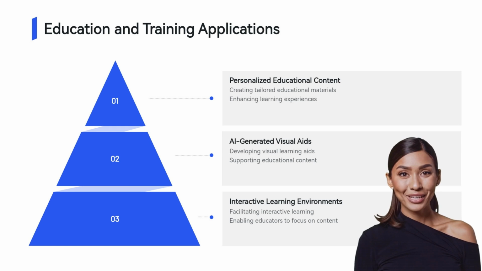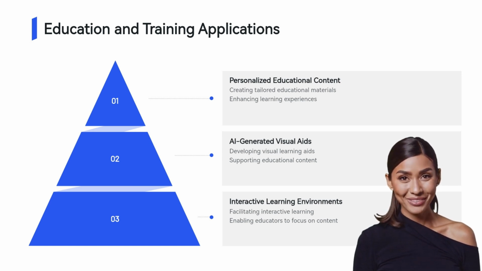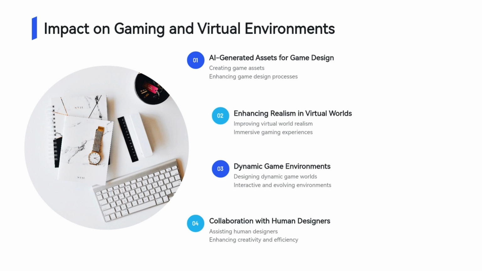As AI becomes an increasingly integral part of the design process, collaboration between human designers and AI will lead to more innovative and polished gaming experiences. AI technologies like Stable Diffusion 3 are also making waves in education and training. Teachers and educational institutions can utilize the model to create personalized educational content, including illustrations, diagrams, and visual aids tailored to specific subjects or learners' needs.